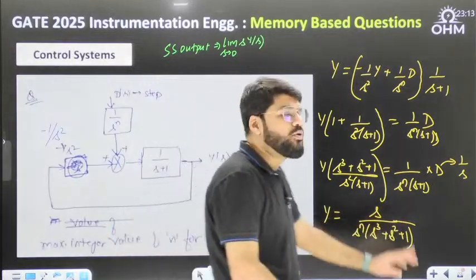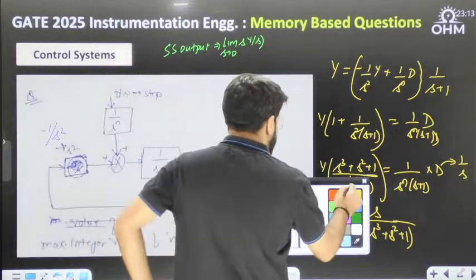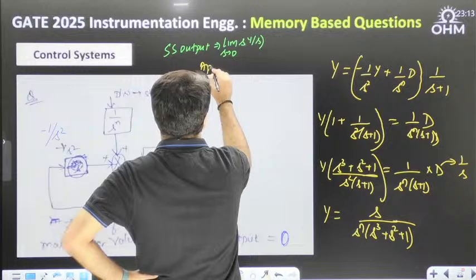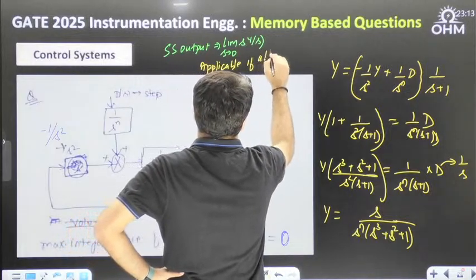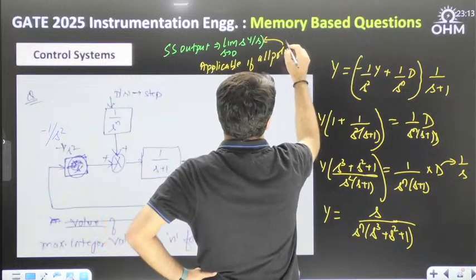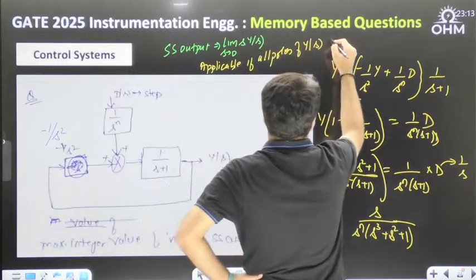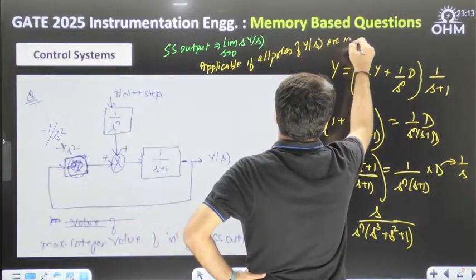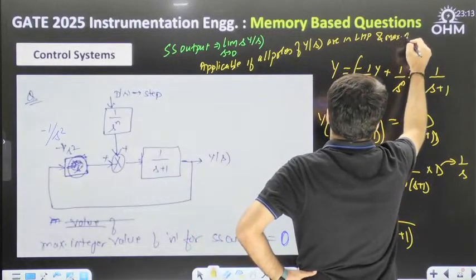For a moment, if I ignore this part, but what is final value theorem? Final value theorem is applicable if all poles, means poles of Y(s), are in LHP. All poles are in LHP or max one pole at origin.